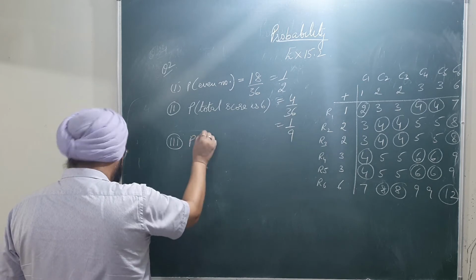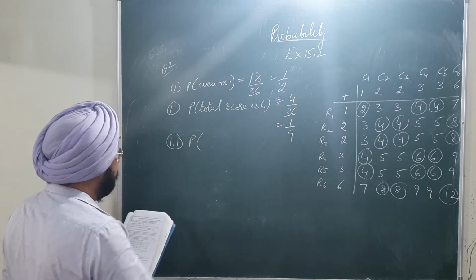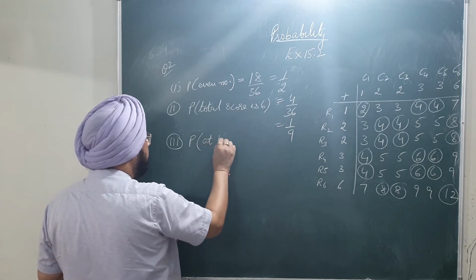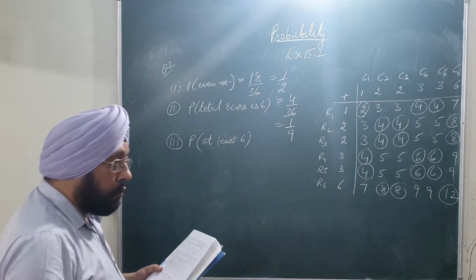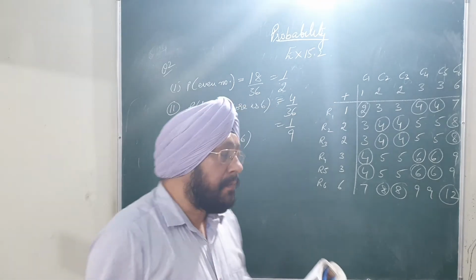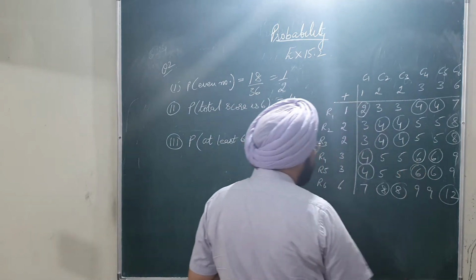The probability that the total score is at least 6. Total score is at least 6 means the minimum score will be 6, but maximum can be any. So we have to count the numbers more than or equal to 6.